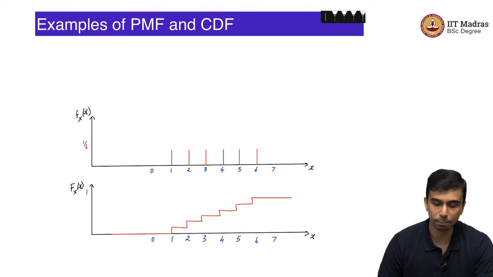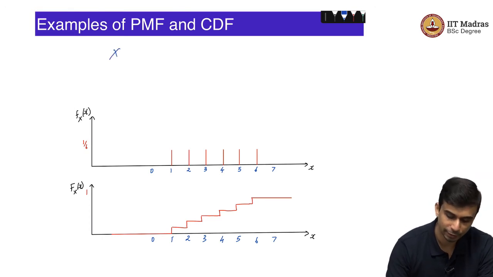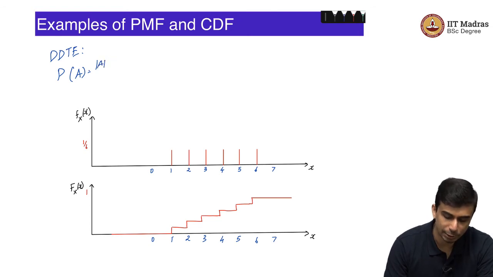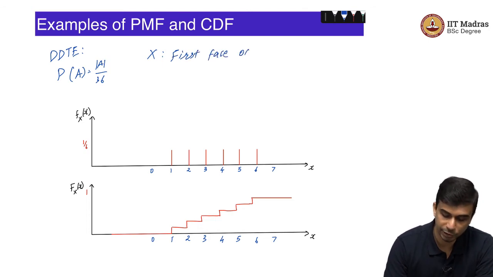So, let us see some example random variables and their probability mass function and CDF. Let us take the first example random variable that we took, X in the double dice throw experiment with the probability measure being the counting measure, that is the probability of A is simply equal to the cardinality of A divided by 36. So, this is the counting probability measure. In this case let us say X is the face of the first die.